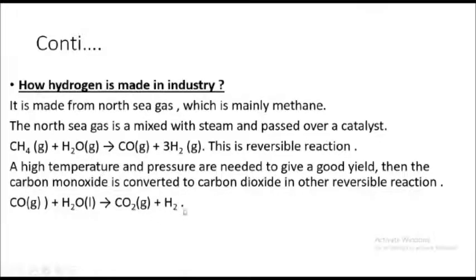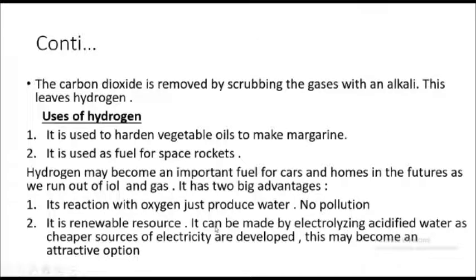So for the yield of hydrogen that you require for the industrial process, a high temperature and pressure will be required to gain a good yield. A catalyst will also be required in the reaction. So the carbon dioxide is removed. The carbon dioxide that is converted will be removed by scrubbing the gas with alkali. By adding an alkali, either group 1 or group 2, this leaves hydrogen.